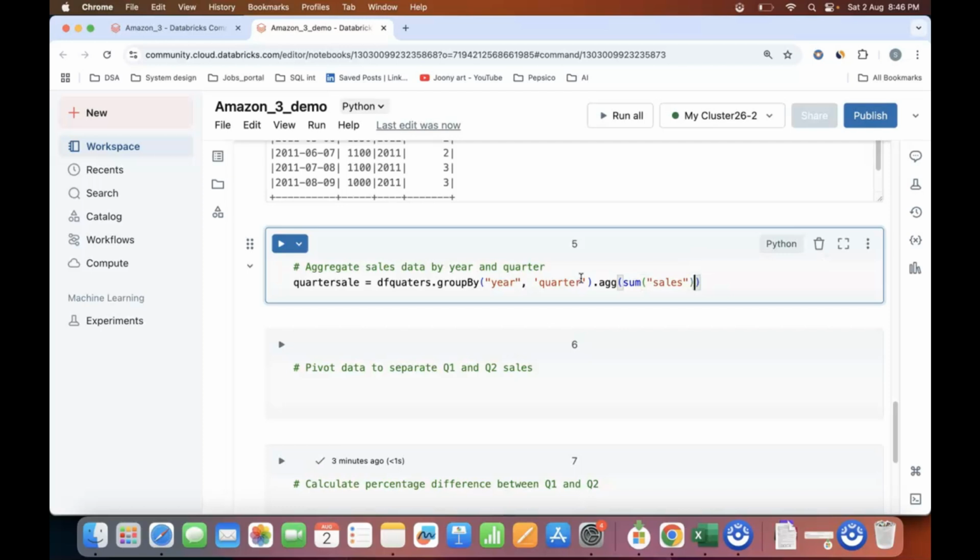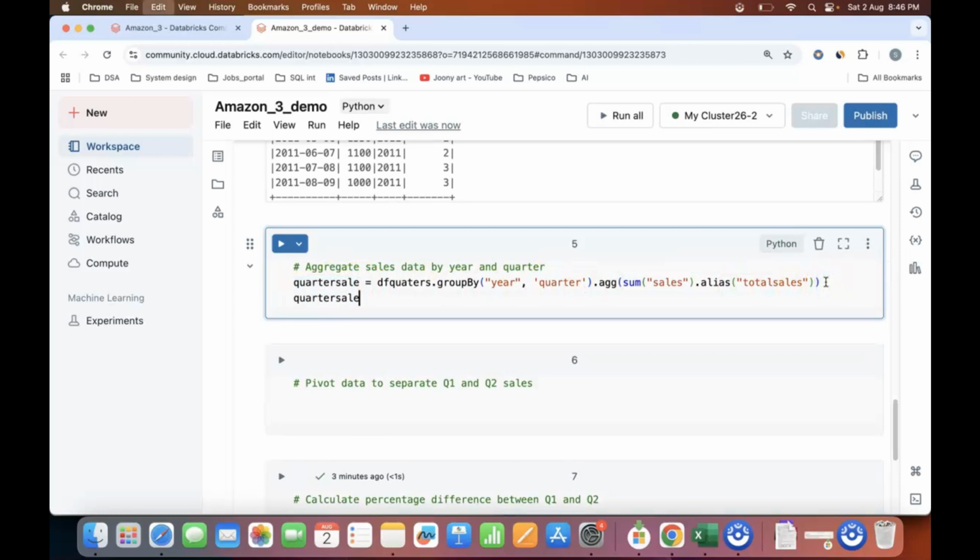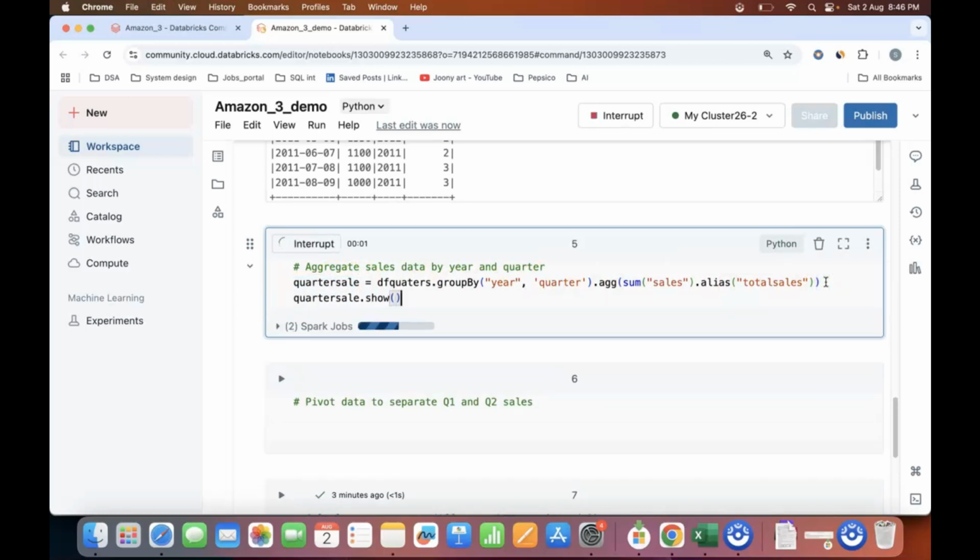Now what I can do is go ahead and do an alias on this sum of sales. So this is my alias, which is total_sales. Now let me go ahead and run this command in order to show what kind of result it is going to give me.